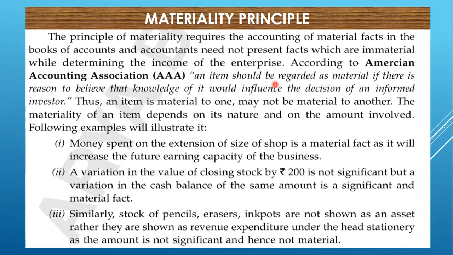If users are getting that information and it can change their decision, this means that information is material. Thus an item material to one may not be material to another. There may be possibilities that one item is material for one person but not for another person, because every person wants the information according to their need.